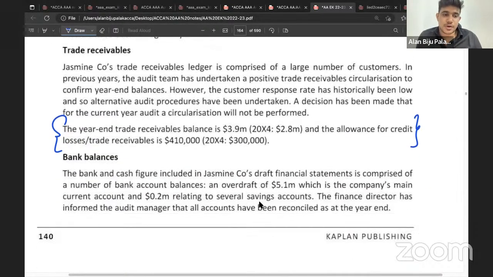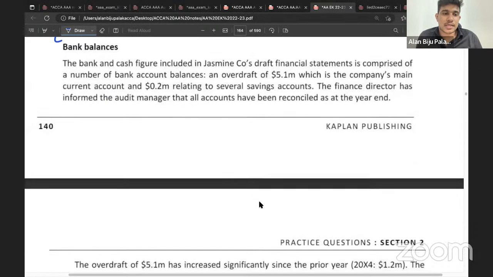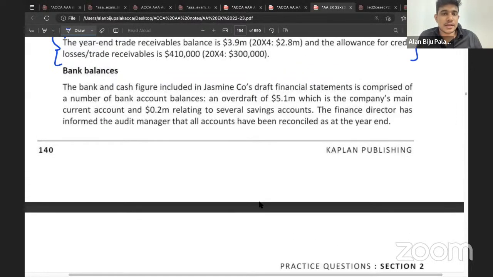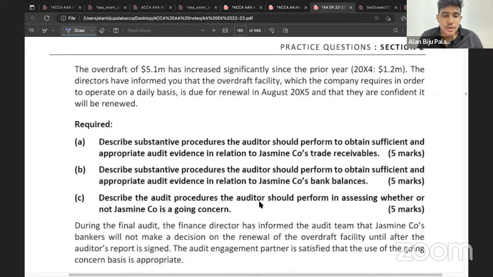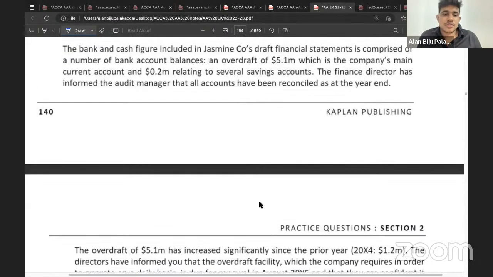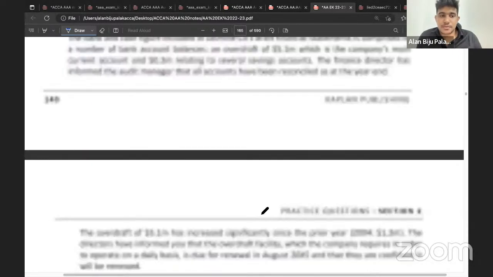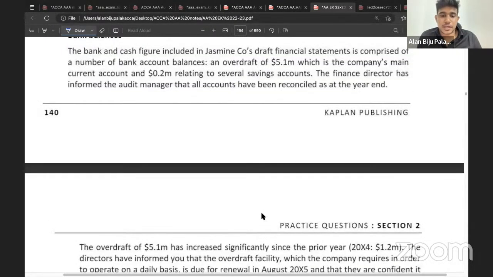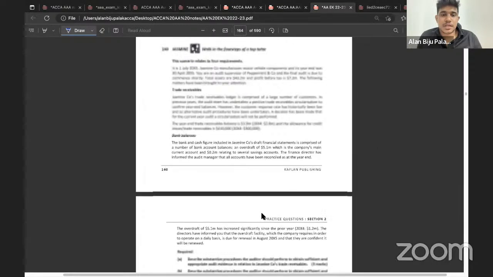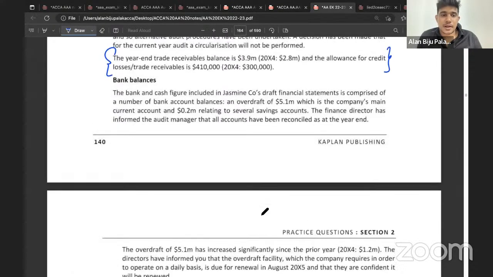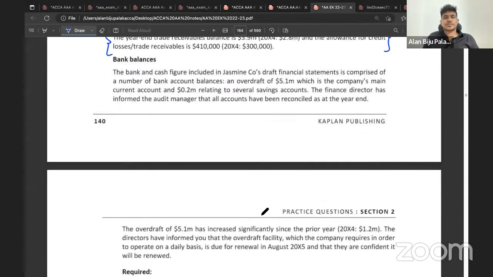Okay, fine. Then let's go through the next one. They have mentioned it regarding the bank balance. So describe the substantive procedures auditors should perform to obtain sufficient appropriate audit evidence in relation to Jasmine Company's bank balance. So just go through the bank balance paragraph now, then consider the substantive procedures which you need to perform in relation to the bank balance.